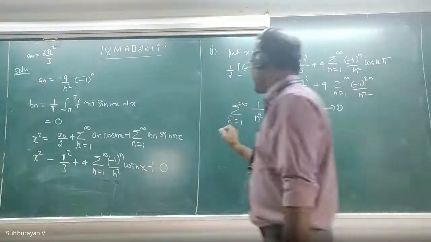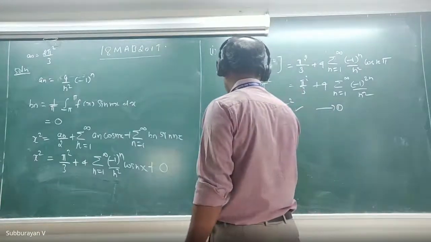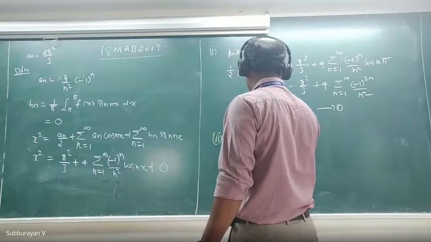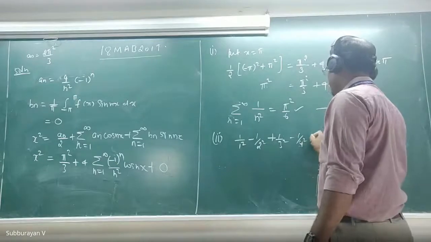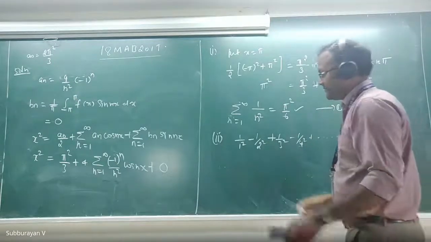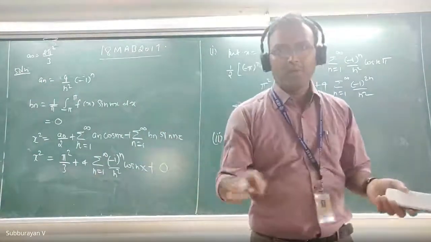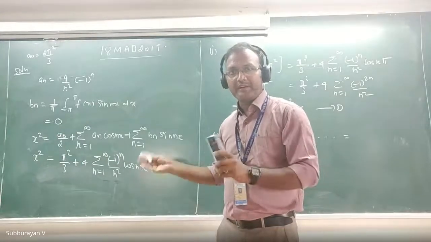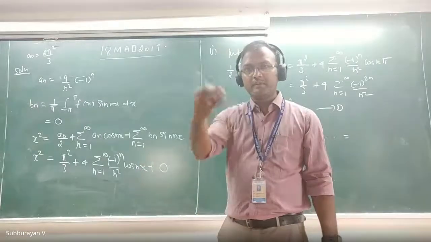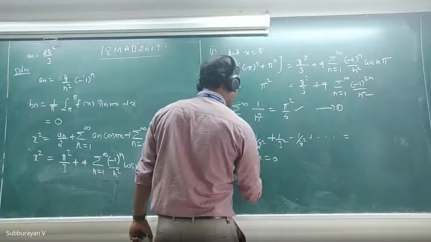Then for the second one, I have to deduce the series 1 by 1 square minus 1 by 2 square plus 1 by 3 square minus 1 by 4 square and so on. That means we are getting alternating signs in the series. Therefore, what is the correct value of x, so that if I substitute it here, it gives alternating signs? x equal to 0. Very good. Put x equal to 0.